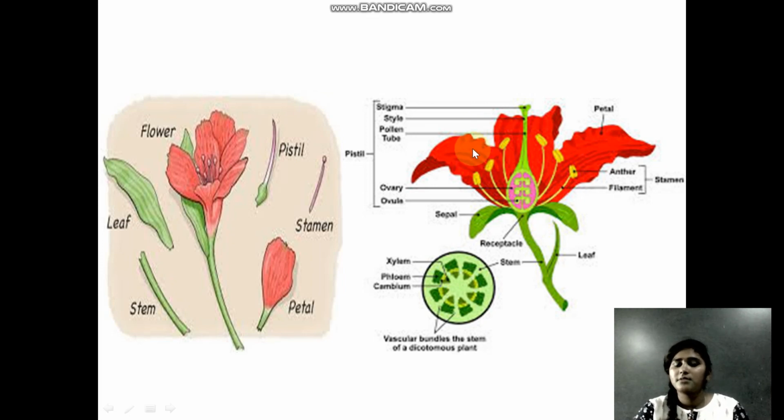And then the last part is the petals. We already know petals are of different shapes and different colors. With this we have finished the different parts of the flower.